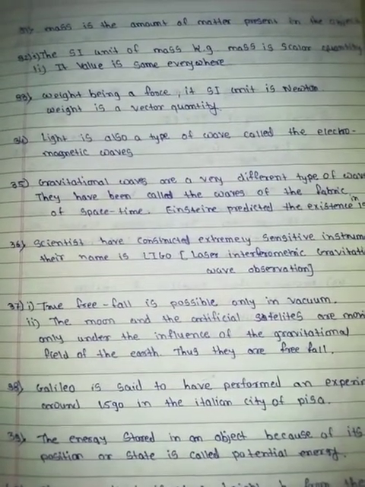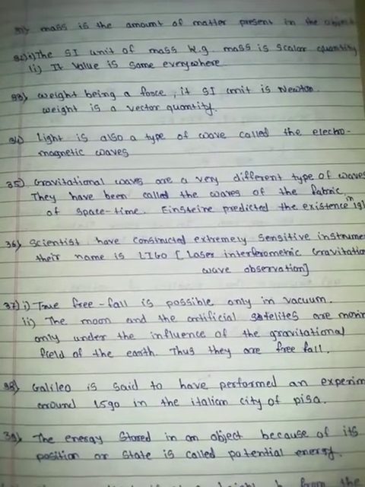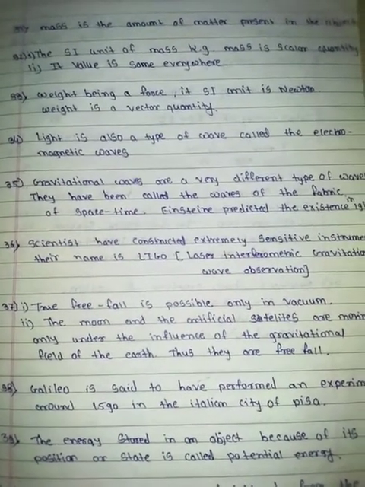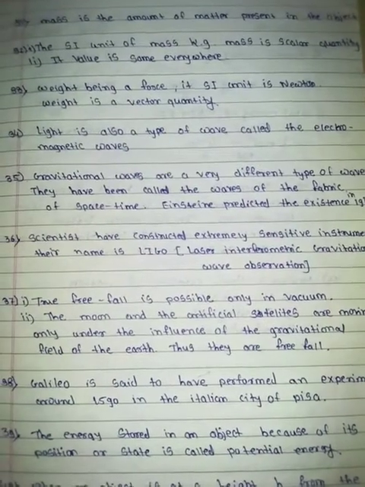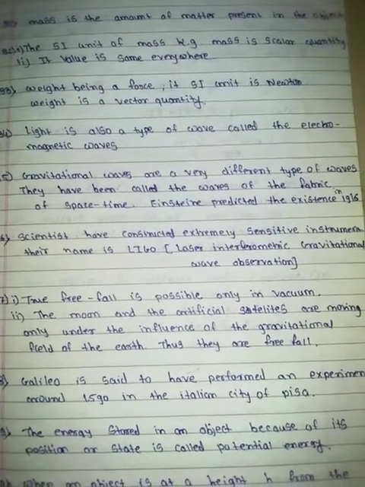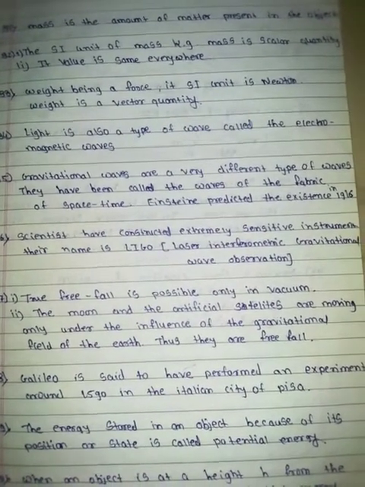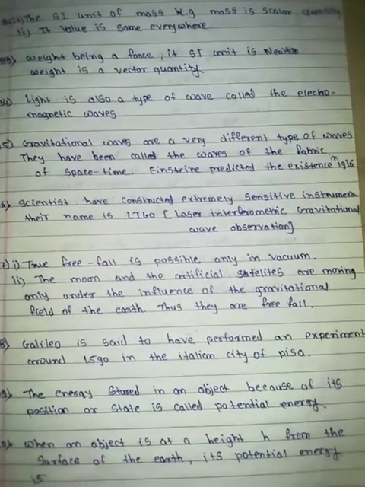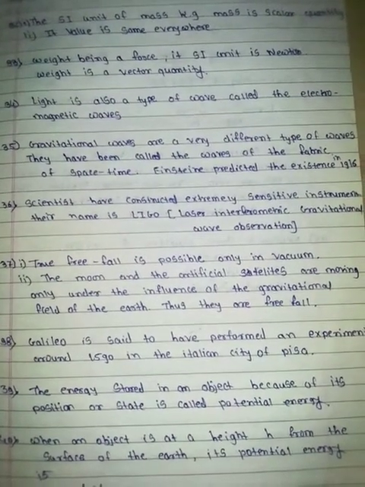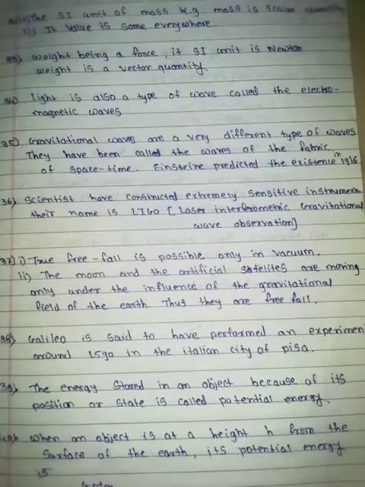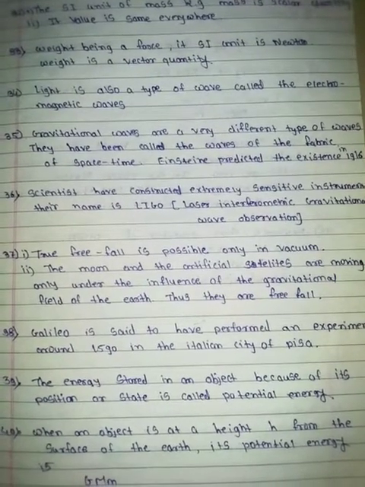Thirty-fourth, light is also a type of wave called electromagnetic waves. Thirty-fifth, gravitational waves are very different types of waves. They have been called the waves of the fabric of space-time. Einstein predicted their existence. Thirty-sixth, scientists have constructed an extremely sensitive instrument. Its name is LIGO, Laser Interferometric Gravitational Wave Observatory.